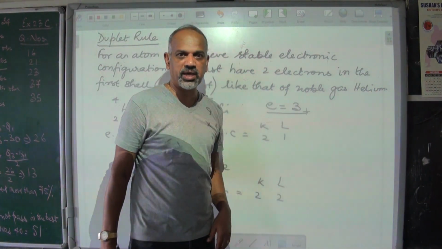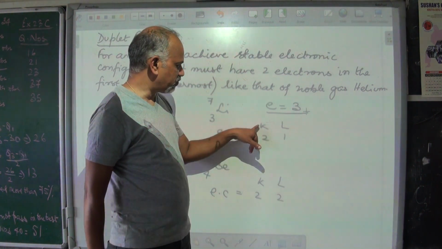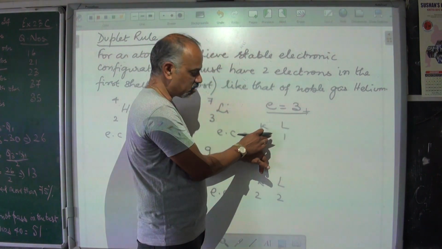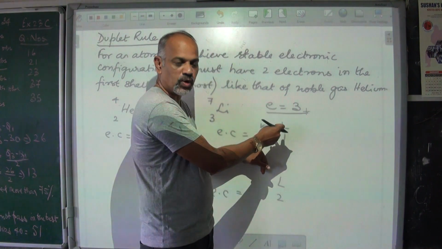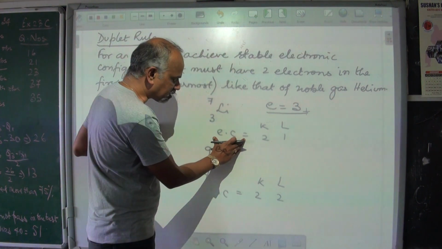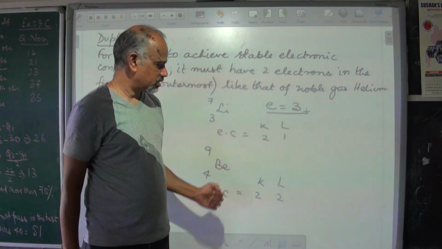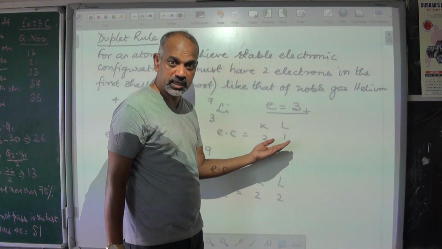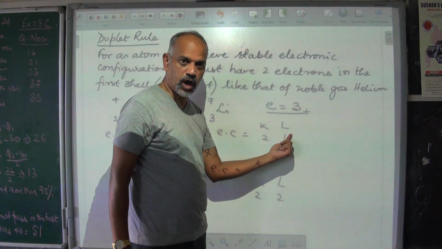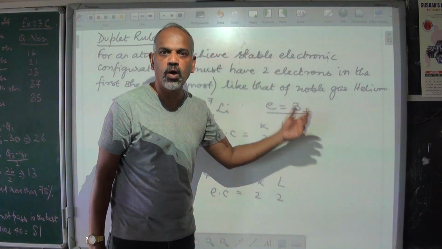These 3 electrons have to be arranged according to their orbits. So electronic configuration for this, the first shell can have a maximum of 2 electrons, that's 2, and it has 3 electrons, 2 is here, so the remaining 1 is in the next shell, the second shell 1. Now if this needs to attain a stable electronic configuration, this is not completely filled. If it has to be completely filled, then it should be having 2 electrons in the first orbit, and if this is the outermost orbit, it should have 8, or it should not have a second orbit at all.